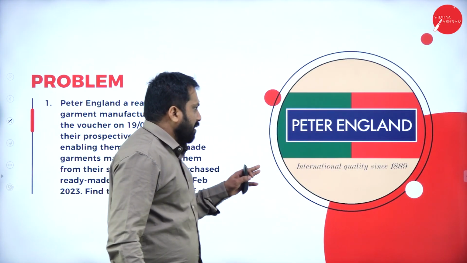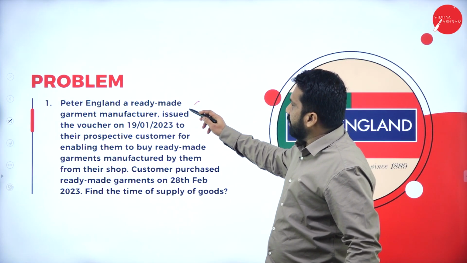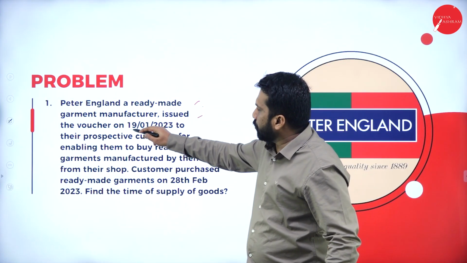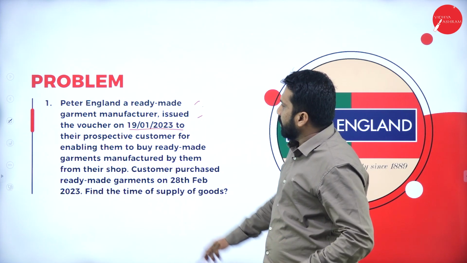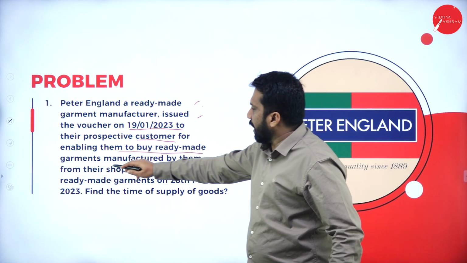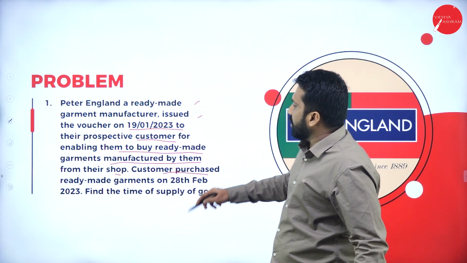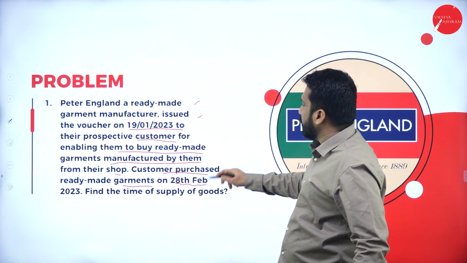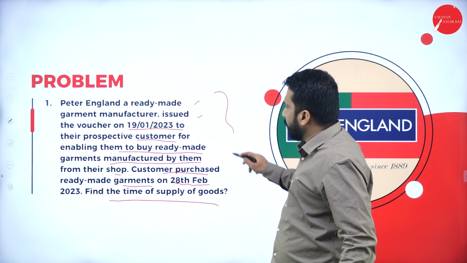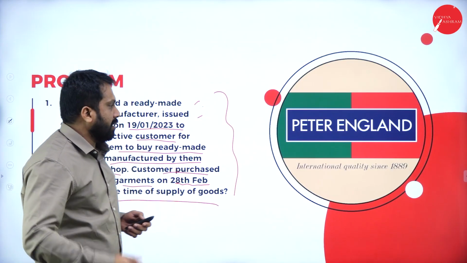Peter England. So you know the brand Peter England. With this example, we will understand. Peter England, a ready-made garment manufacturer, issued a voucher on 19th January to their prospective customer for enabling them to buy ready-made garments manufactured by them from their shop. Customer purchased ready-made garments on 28th Feb. Now, find out the time of supply. See Peter England, whether it is identifiable or not. Remember, keep the answers ready. I'll go to the answers now.